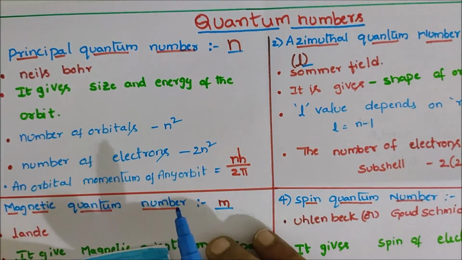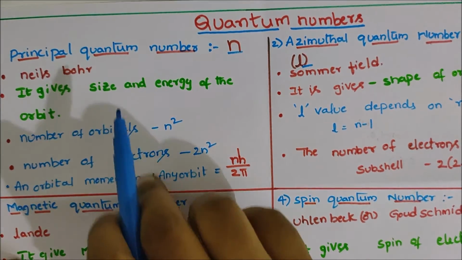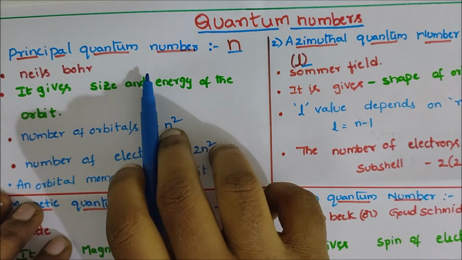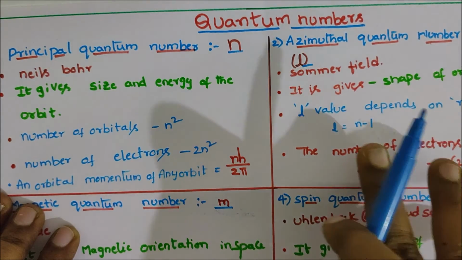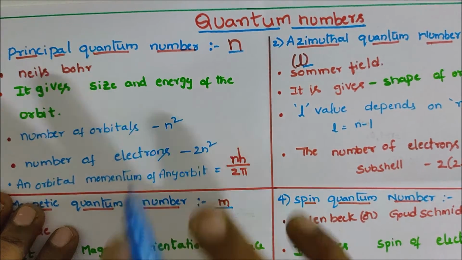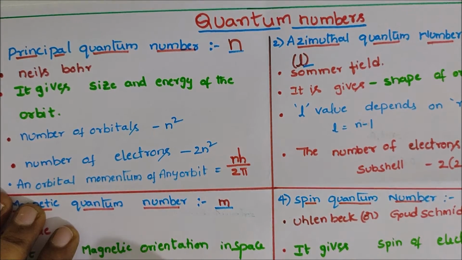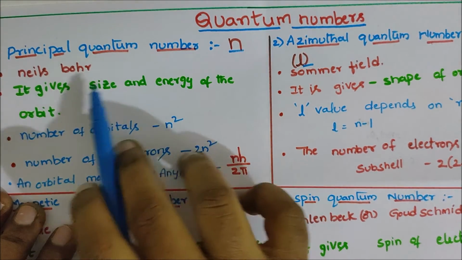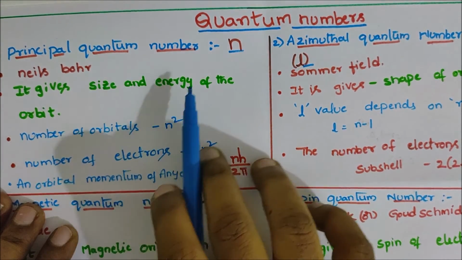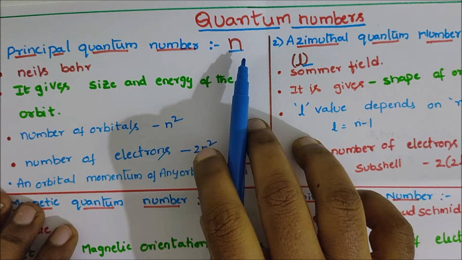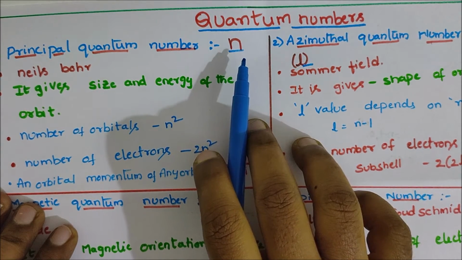The first one is the principal quantum number. This is the most important quantum number; all the other three quantum numbers depend on it. The principal quantum number was proposed by Niels Bohr and is denoted by small n.